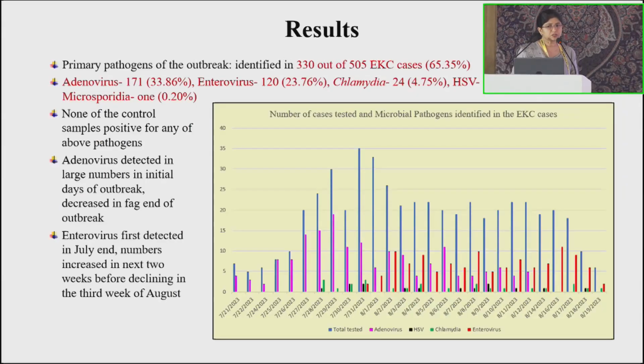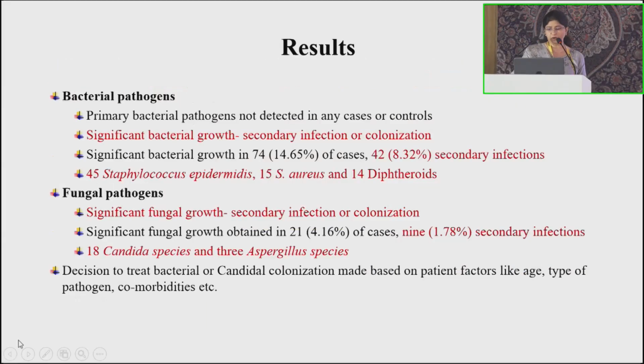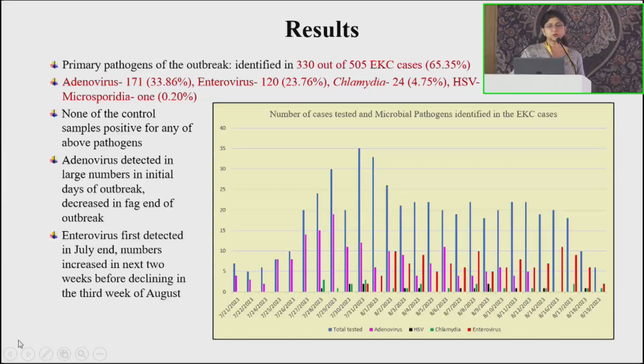So the primary pathogens could be identified in 330 out of 505 cases, which was 65%. Adenovirus was the most common pathogen in 34% of the cases, followed by enterovirus in 24% of the cases. And because we did the full microbiological workup, we could detect chlamydia, herpes simplex virus, and microsporidia also. Interestingly, in the initial phase of the outbreak, we were able to diagnose adenoviruses in large numbers, but later on we were able to diagnose both enteroviruses as well as adenoviruses.